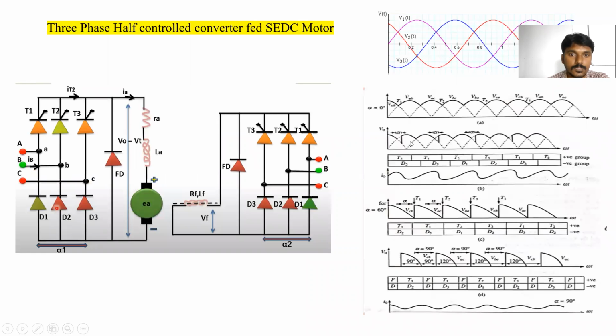Numericals. Okay, two numericals we solved yesterday. Again, we will solve numericals after completion of this theory concept, single phase and three phase, over two or three lectures. Clear? So today we are going to discuss the 3-phase half controlled converter fed separately excited DC motor.